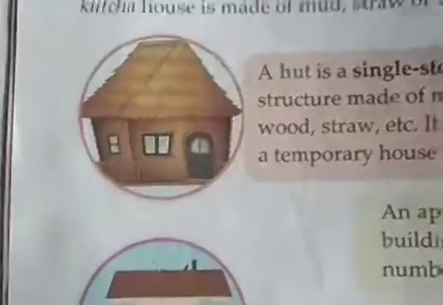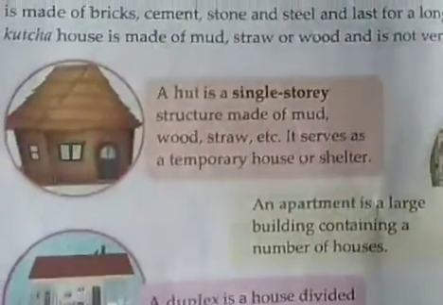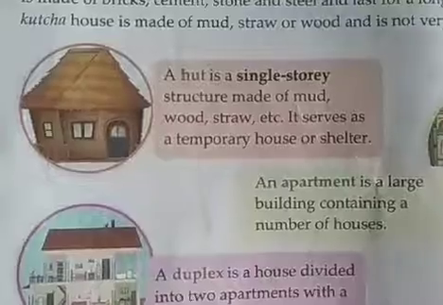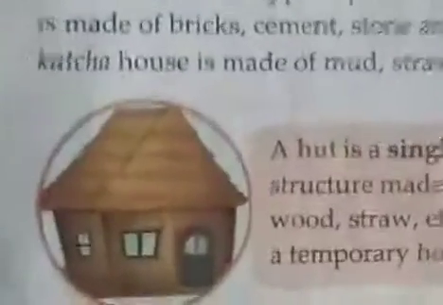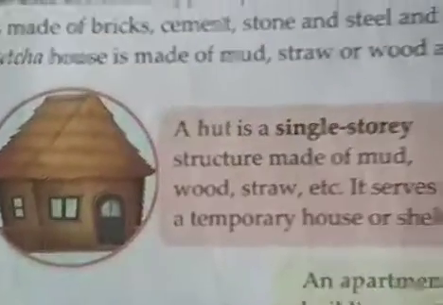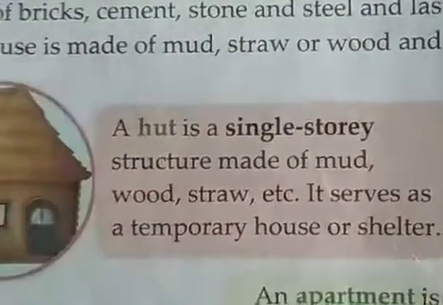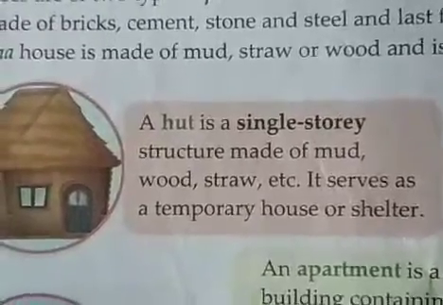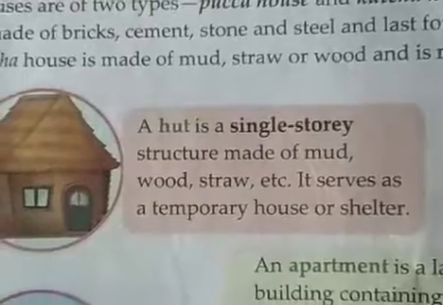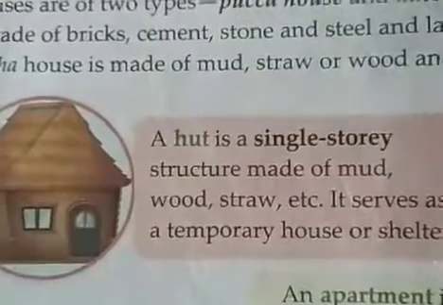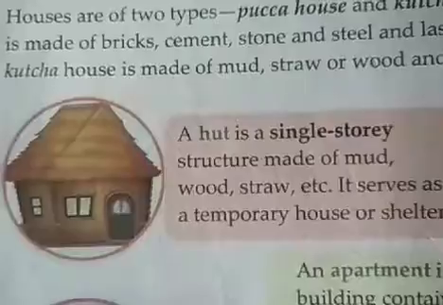Now again we'll come to some different types of houses that we can see in our neighborhood or in our city or in our countries. Now look at this picture, a hut. A hut is a single story structure made of mud, wood, straw, etc. It serves as a temporary house or shelter. A hut is an example of a temporary house.